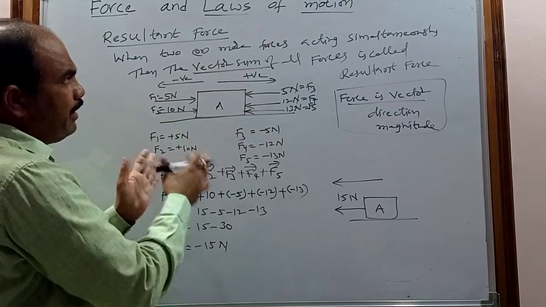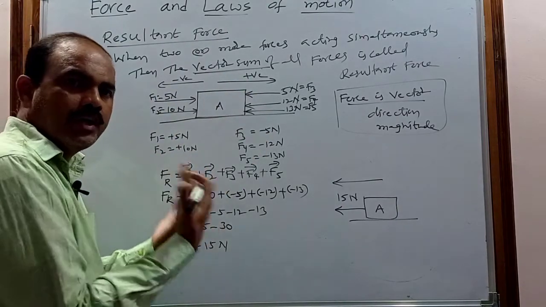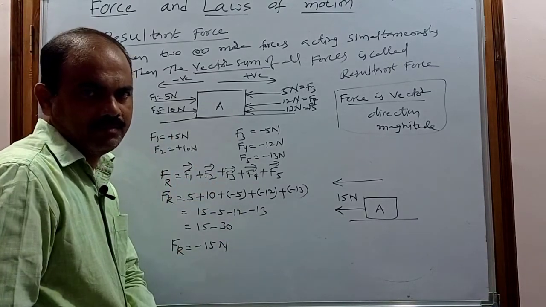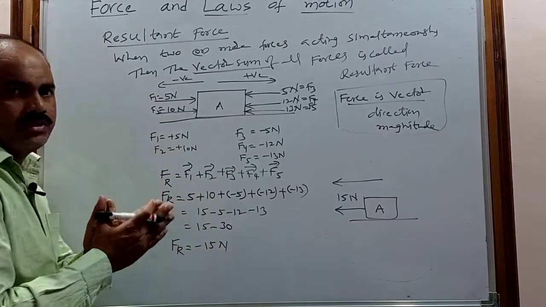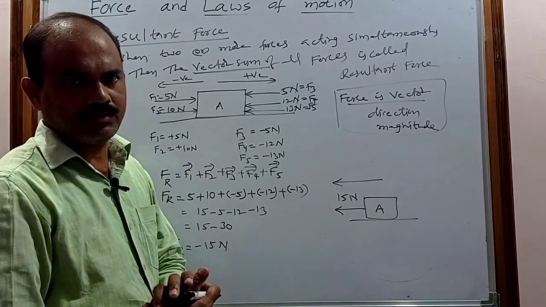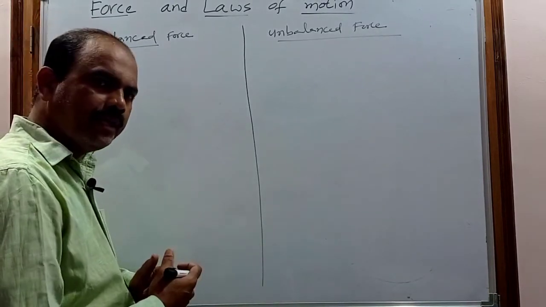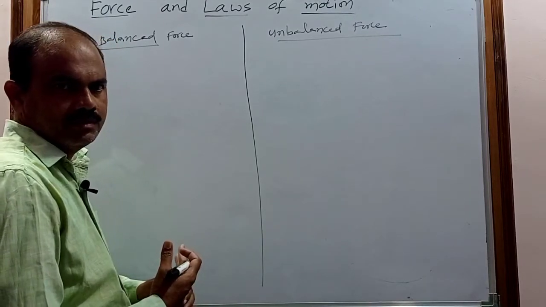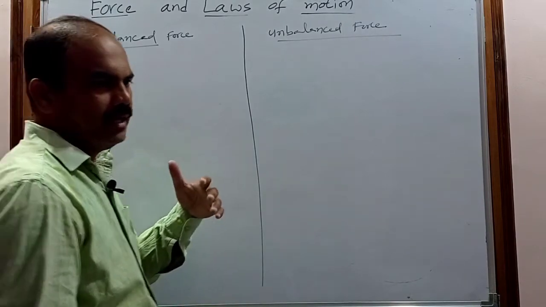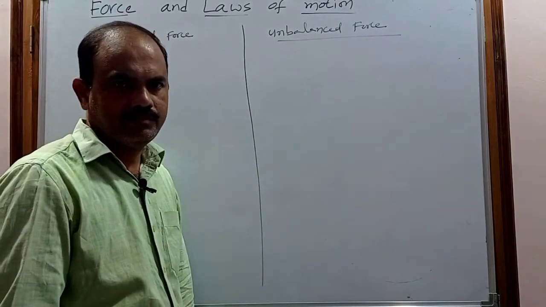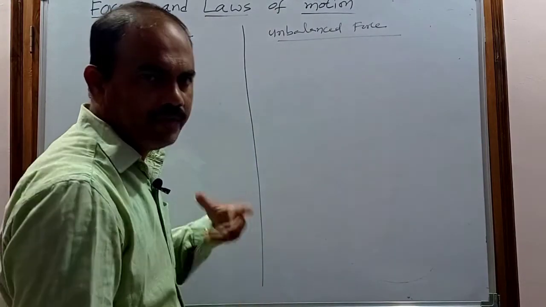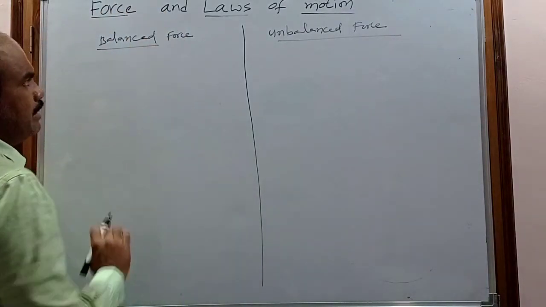But when we find the resultant force, sometimes it may be 0 and sometimes non-zero. So resultant forces are of two types: the balanced force and the unbalanced force. If the resultant force is non-zero, it is called the unbalanced force. If the resultant force is 0, it is called the balanced force.